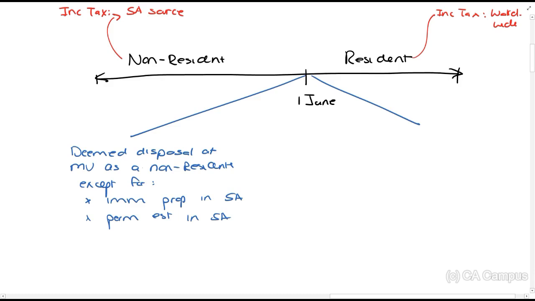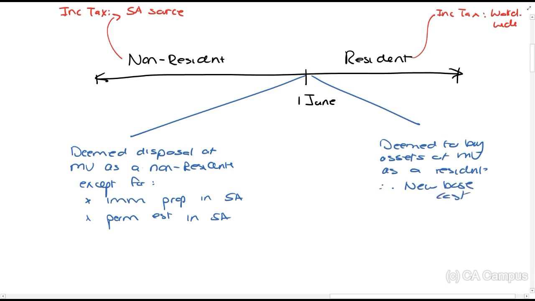Over here, he's deemed to buy assets at market value as a resident, which means that's the new base cost or the deemed base cost. And again, it's except for these ones, because they were just not treated as if they were sold. Okay, so just the standard logic.